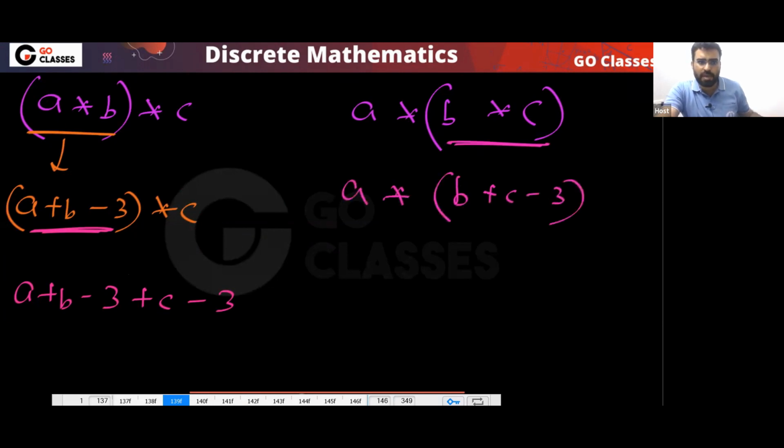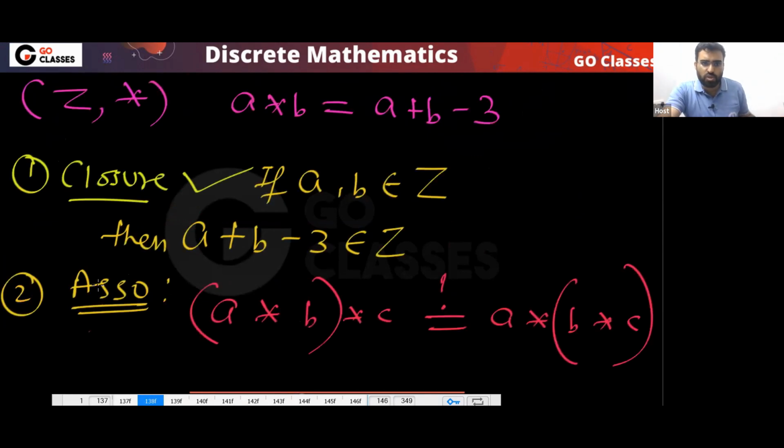What will a star (b plus c minus 3) be? This will be this plus this minus 3. So that will be a plus b plus c minus 3 minus 3. Are they the same? Yes, they are the same. So I can say, yes, this is associative. So the closure property and the associative property, both of them we have.